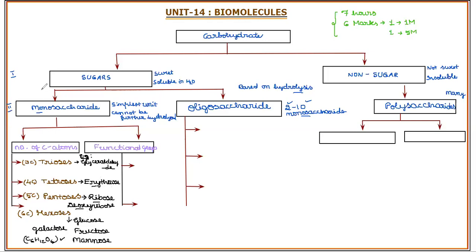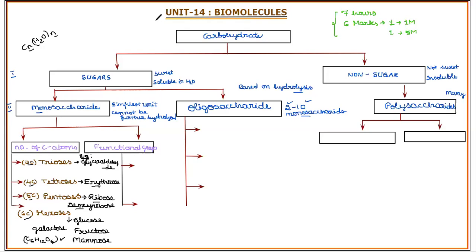For all these, when you are writing, you can relate the general formula CnH2nOn. Here the n value, based on the carbon atoms, you can write for the general formula. In all these example cases, this general formula is obeyed, where n value is the number of carbons.